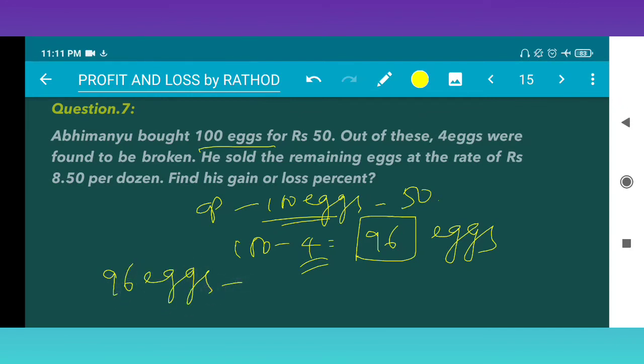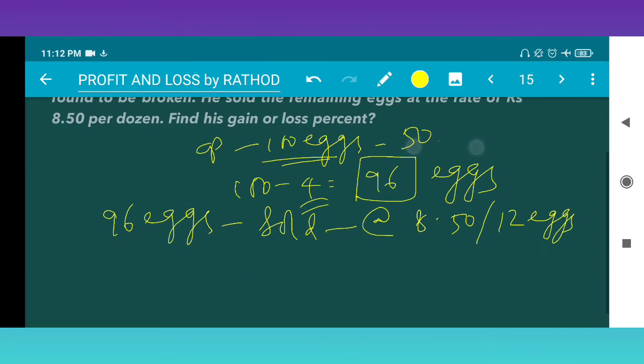He sold them at the rate of rupees 8.50 per dozen. Per dozen means 12 eggs. So 12 eggs are sold for 8.5 rupees.